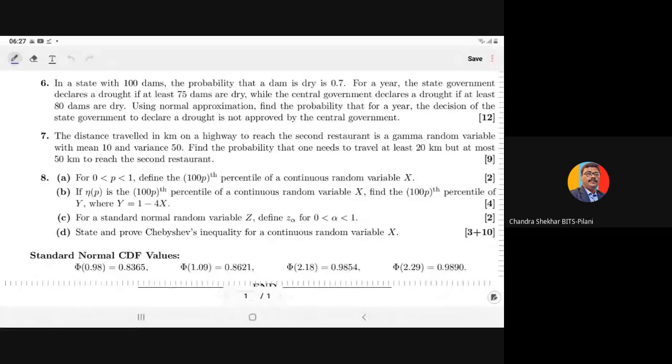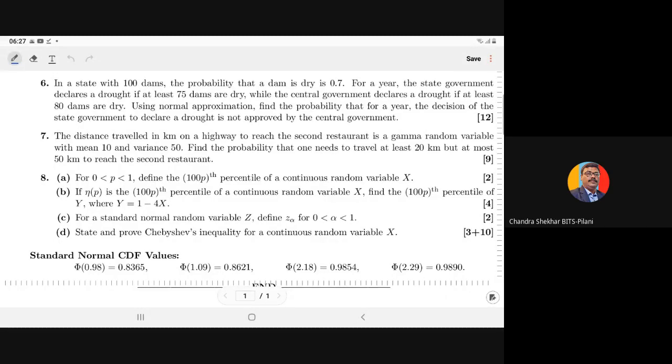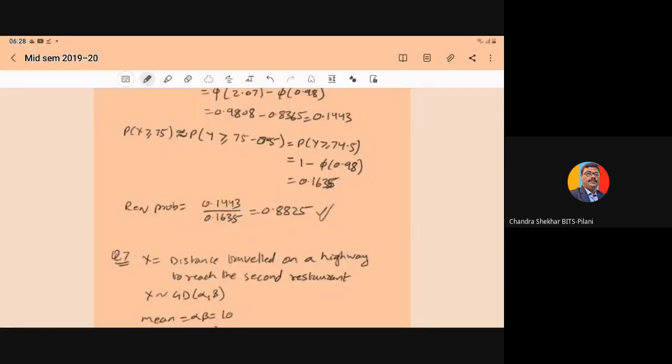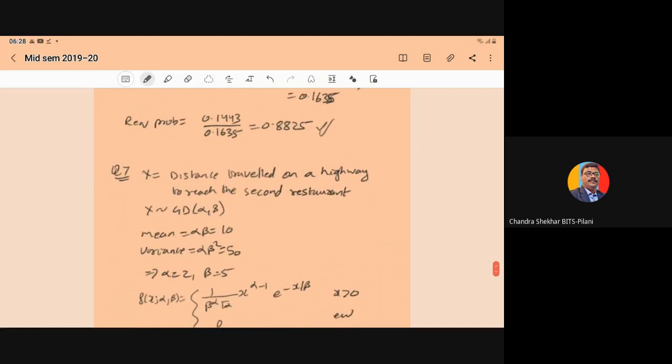Find the probability that one needs to travel at least 20 kilometers but at most 50 kilometers to reach the second restaurant. So this is a question of gamma distribution. Here x is equal to the distance traveled, continuous distance traveled on the highway to reach the second restaurant.